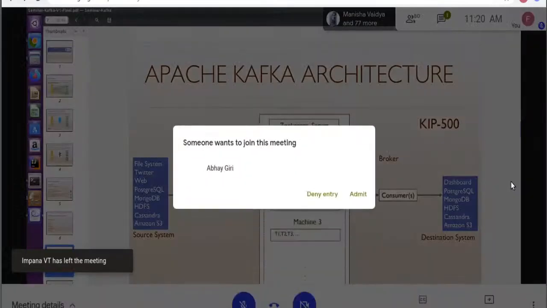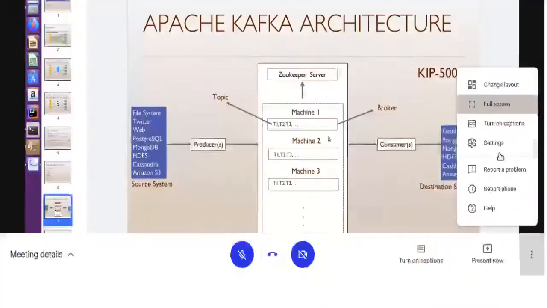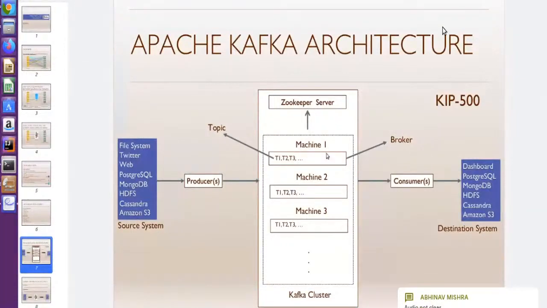ID starts from 0. So if we have machine 1, machine 2, machine 3, we have broker ID 0, broker ID 1, and broker ID 2. That machine is itself called a broker, right? You can see here the Kafka cluster works with the Zookeeper servers. Zookeeper server is basically used to store all the metadata of the Kafka clusters. Kafka cluster cannot work without Zookeeper, and there is no need to worry about the Zookeeper installation because that comes with the Kafka. When we download and install Kafka, you will see that Zookeeper is already there.